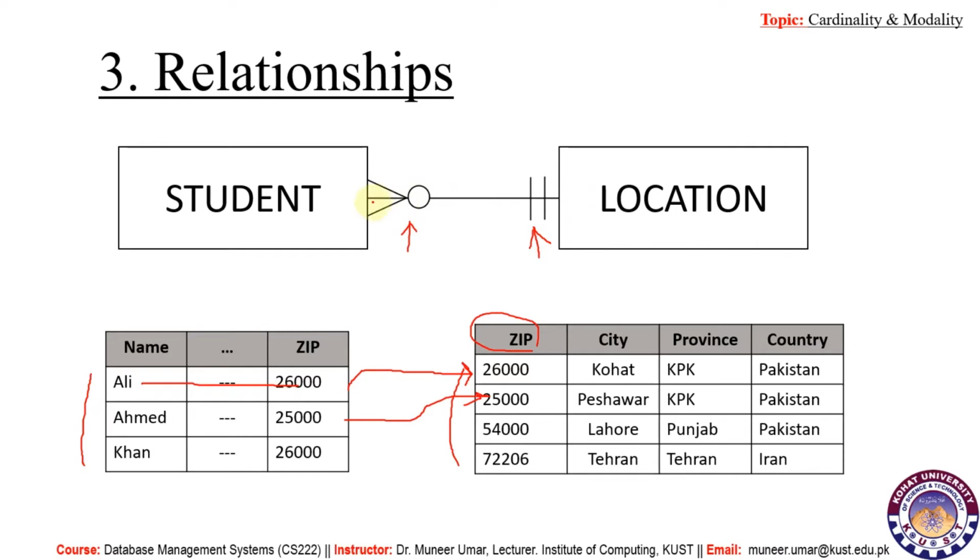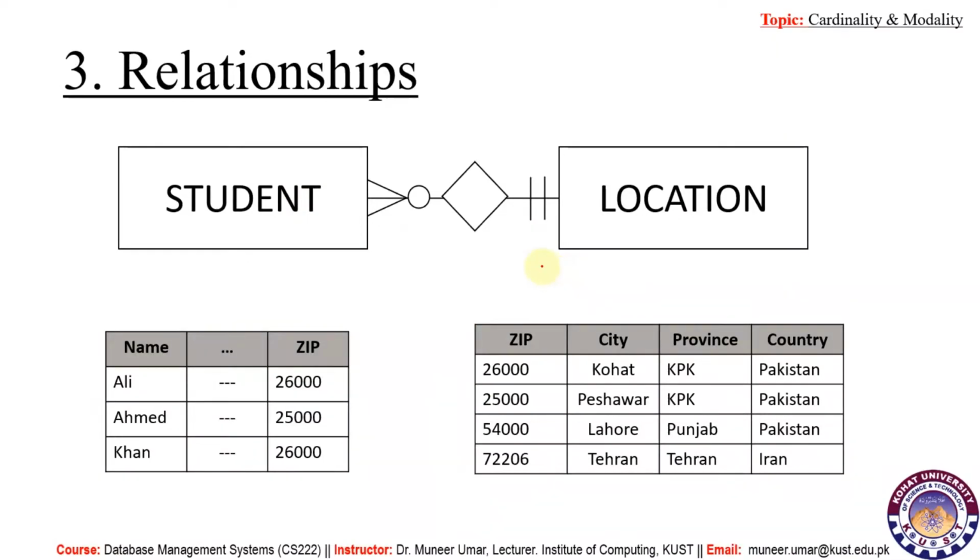With the help of these symbols or indicators, we can know what would be the maximum and minimum cases for the association of the entity instances of these two entity types.